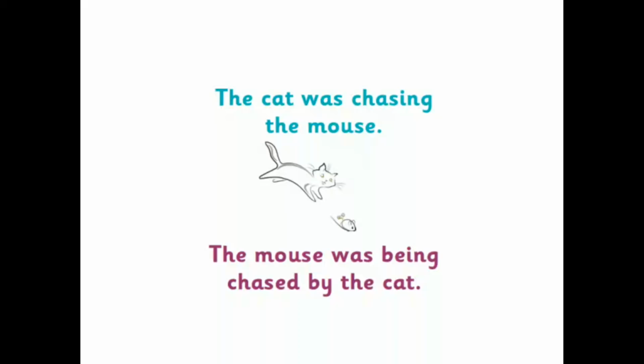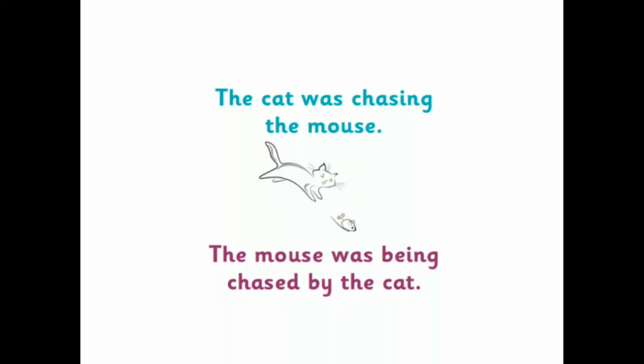The cat was chasing the mouse. In this illustration, in the first sentence, the subject cat is the doer of the action. Focus is on the subject. Hence, the sentence is in active voice. In the second sentence, the mouse was being chased by the cat.